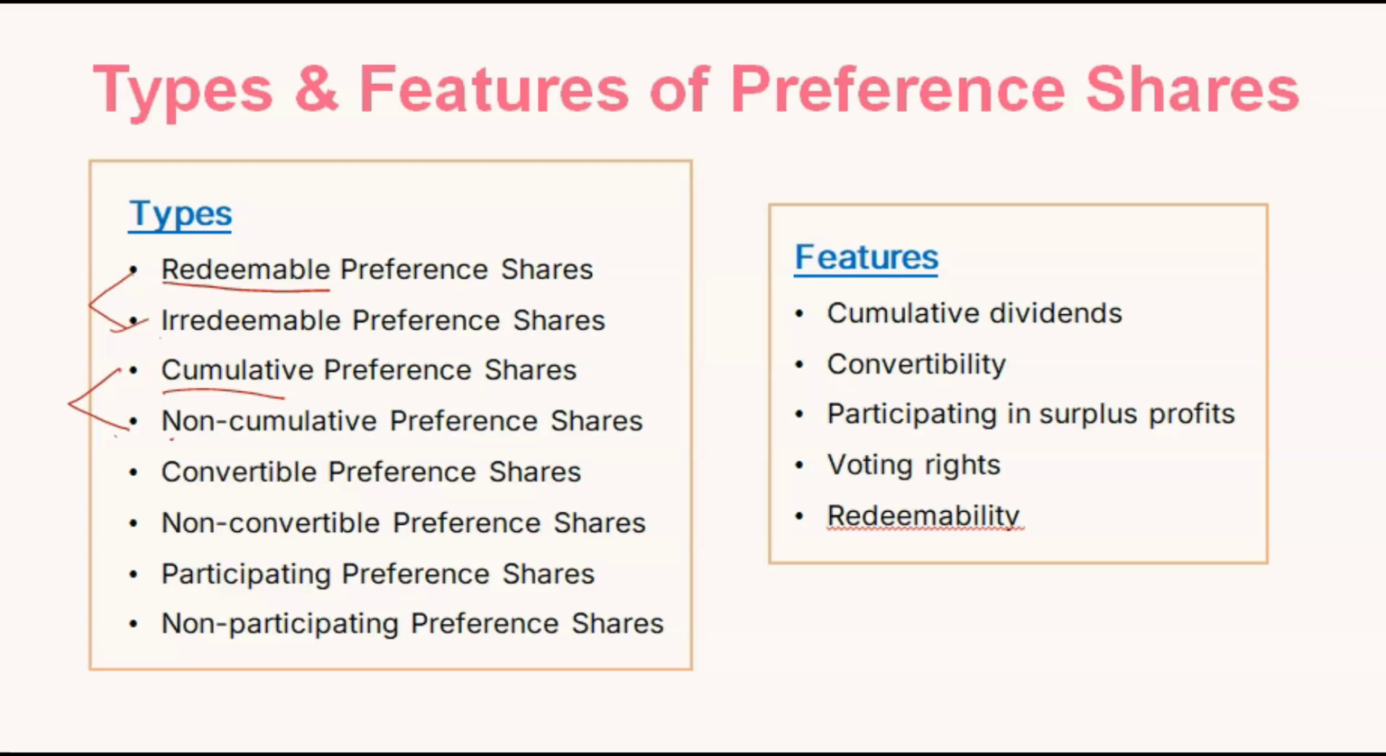So non-cumulative means it is not accumulated. If at any time they couldn't get the profits, they couldn't get the share in profits, so later that will lapse, and they will not get it later. Now, convertible and non-convertible. Convertible means these shareholders have the option to convert themselves into equity shares, and non-convertible means they don't have the option to convert them into equity shares.